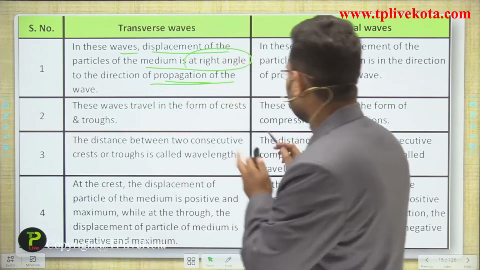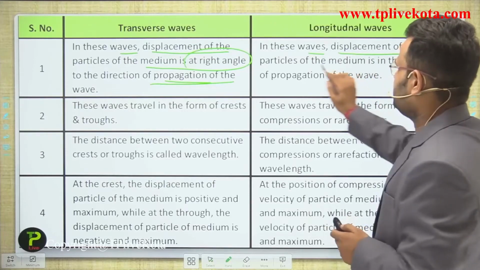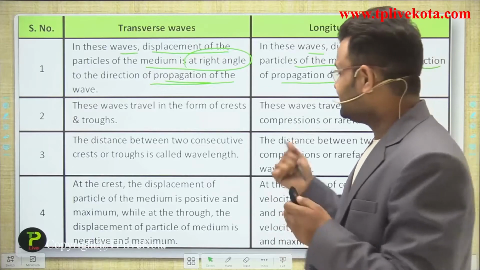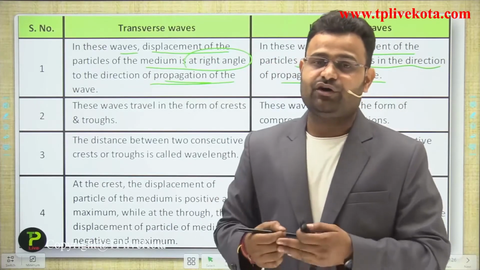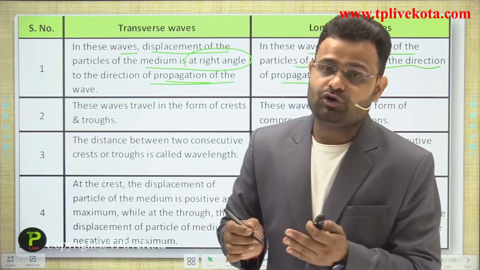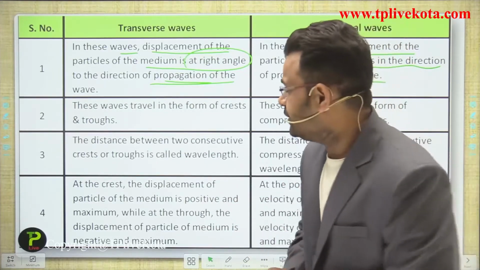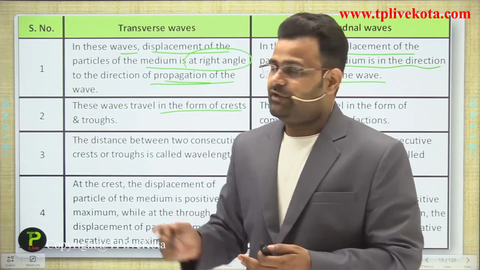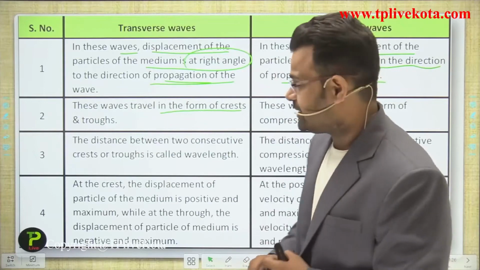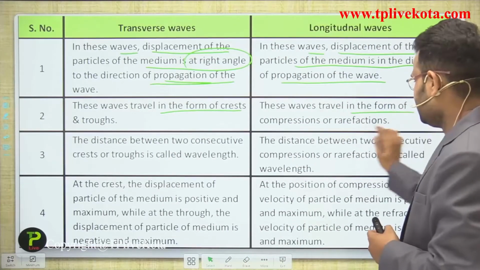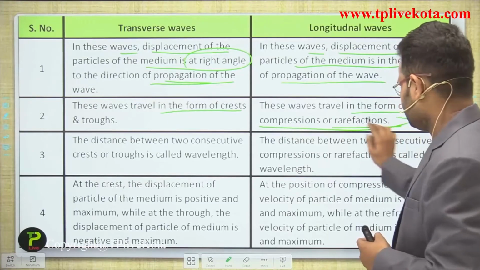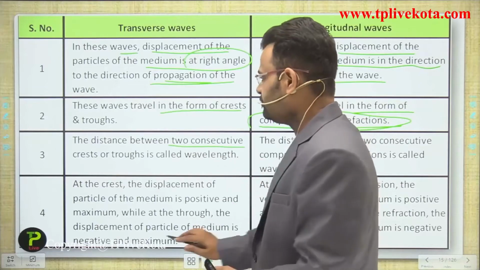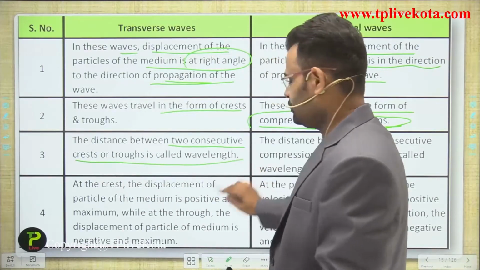Okay, in longitudinal waves, displacement of the particles of the medium is in the direction of propagation of the wave, meaning the vibration of the medium is along the direction of propagation. Transverse waves travel in the form of crest and trough. Longitudinal waves travel in the form of compression and rarefaction.